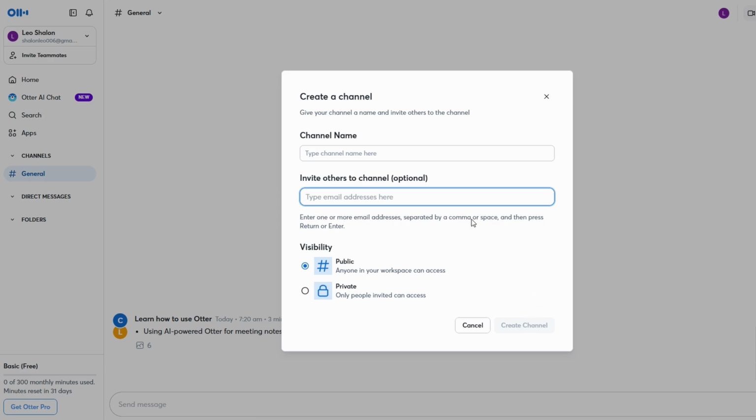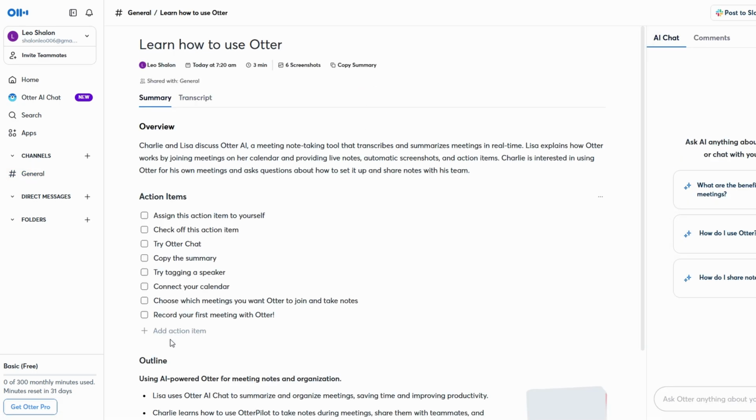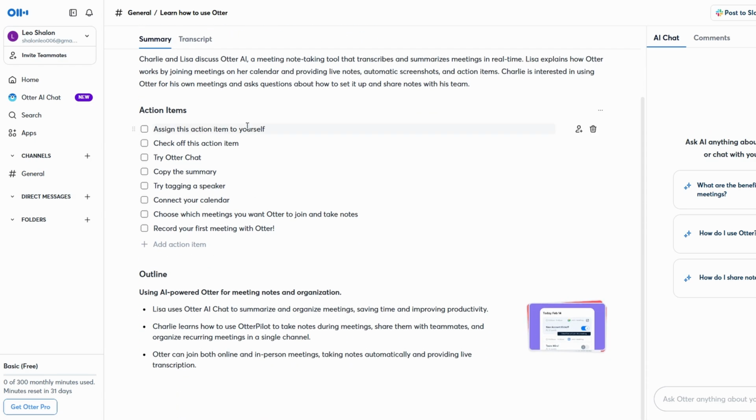This eliminates the need to sift through endless emails or chat threads, centralizing communication. Whether you're working on one project or juggling multiple, Otter helps you keep all your tasks and conversations organized, ensuring everyone stays on the same page, no matter how many initiatives you're managing at once.